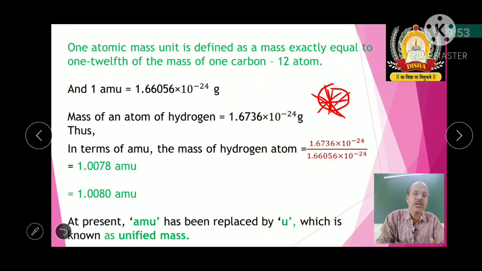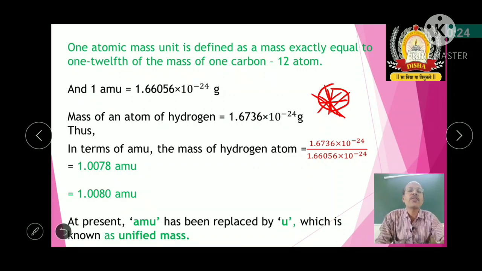One atomic mass unit is equal to 1.66056 × 10^-24 gram. The 1/12 mass of carbon is considered as 1.66056 × 10^-24 gram. Then we know that the mass of an atom of hydrogen is 1.6736 × 10^-24 gram.